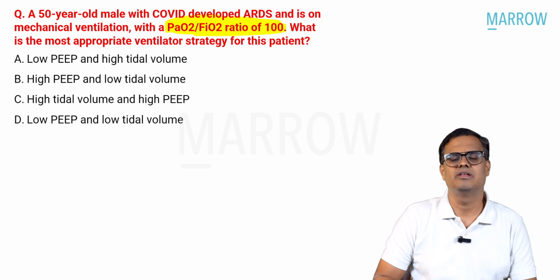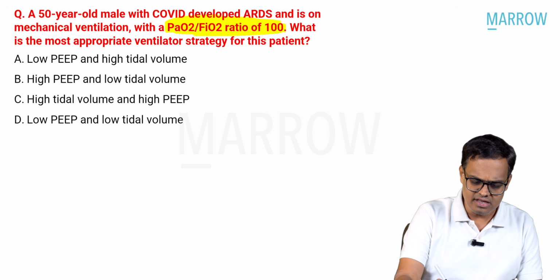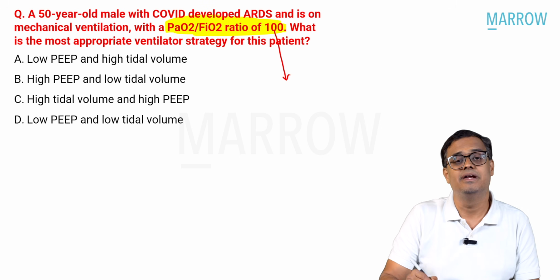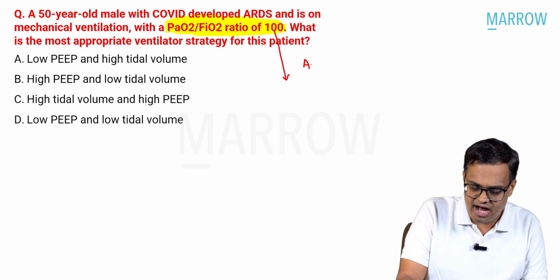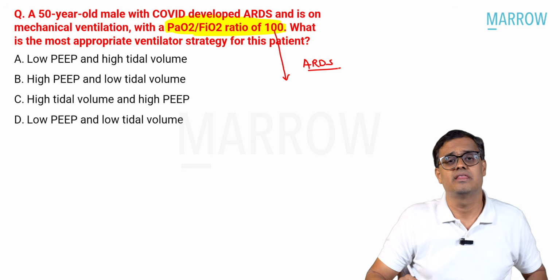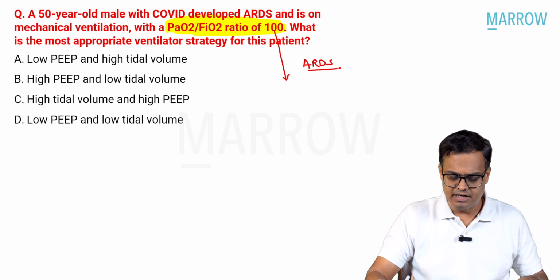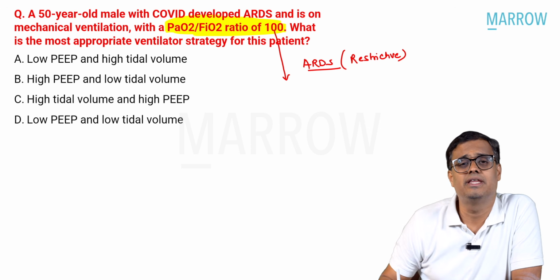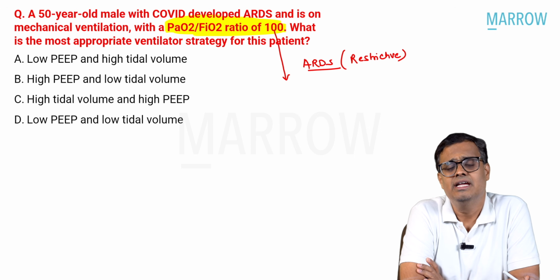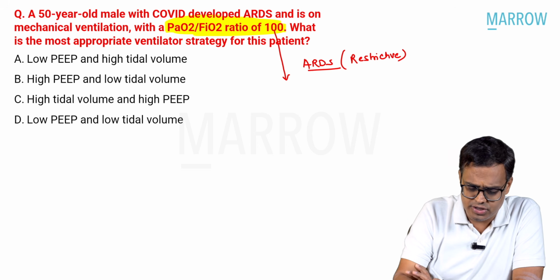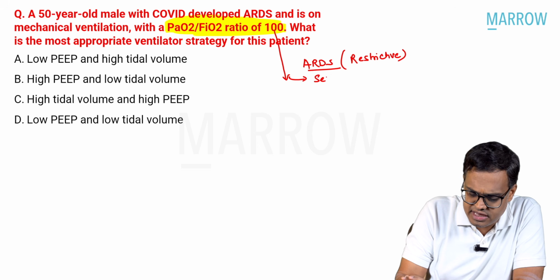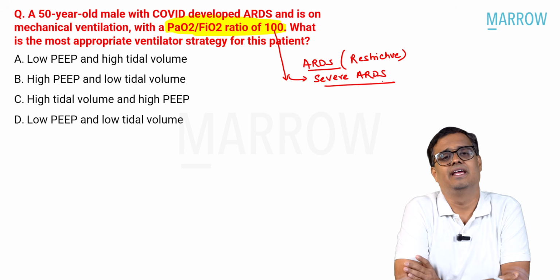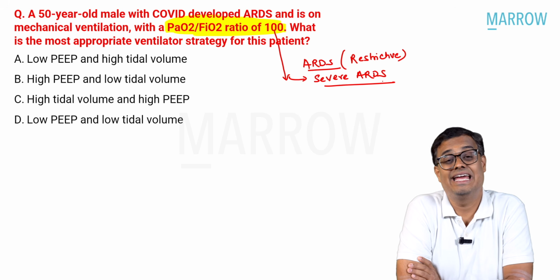What is the difference between the previous questions and this question is, here they have clearly mentioned that this is a case of ARDS, that means a restrictive pattern of lung disorder. And one more point they have mentioned very clearly is the PaO2 by FiO2 ratio is 100. That means it is severe ARDS. What happens in severe ARDS?